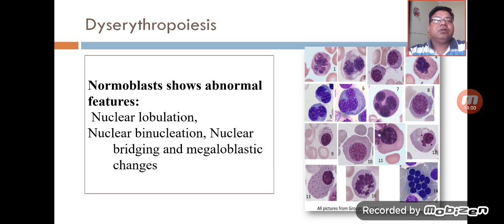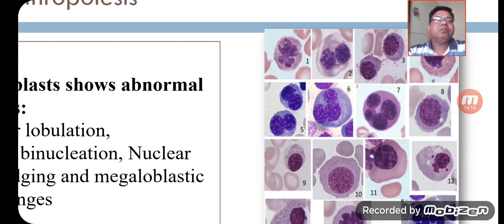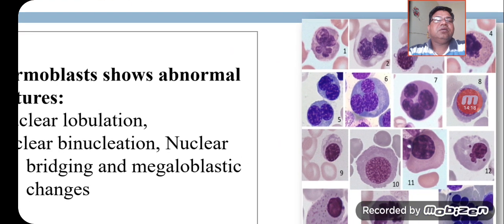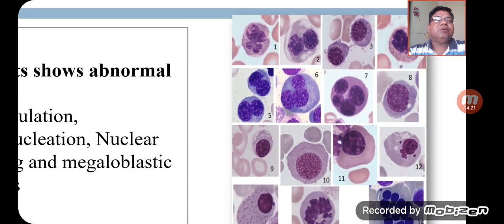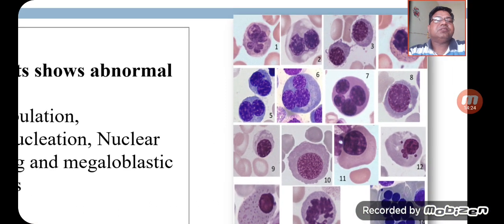Now coming to dyserythropoiesis, that means there is an abnormal type of erythropoiesis. There are different features which are easily assessed on the bone marrow aspirate. Here you can see nuclear lobulation, which is very important and easily assessed on the diagram, binucleation, as well as nuclear bridging between two erythroid precursors.